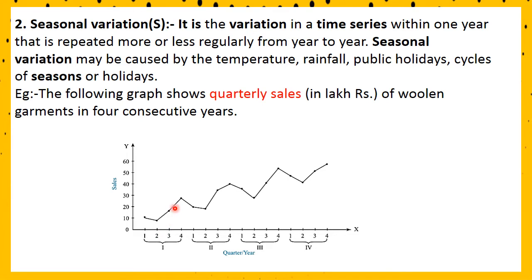So, a similar pattern is repeating in the next year also. Starting point, then it is little decreasing, then increasing. Again the third year also repeats the same, starting point, decreasing, increasing. And the fourth year also follows the same pattern. That is, starting decreases and then increasing. That is, it is repeating. This variation is repeated year to year.